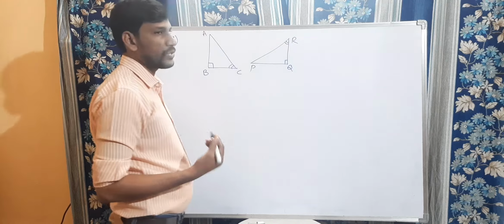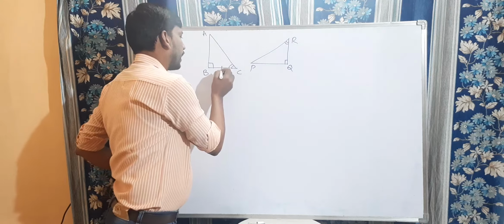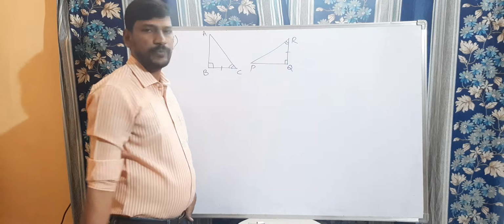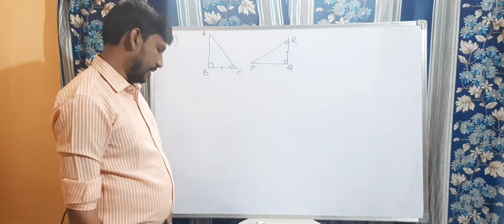But what we are going to use here, in between these two angles, we are going to take BC is equal to QR. That is the additional pair of corresponding parts. Right, children?